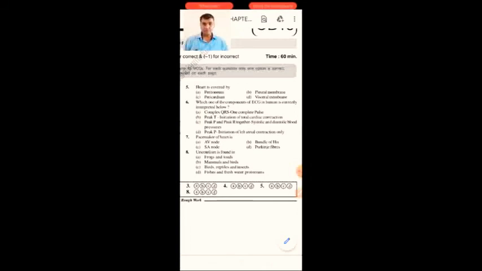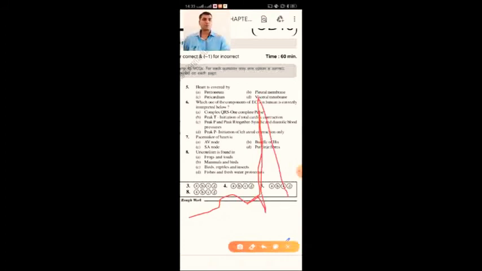Peak P, initiation of left atrial contraction only. So from this, P, Q, R, S, T.